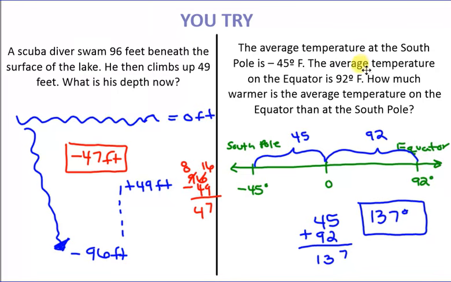The average temperature at the South Pole is negative 45 degrees. So here I made a number line, 0 in the middle, and I put negative 45 degrees as the South Pole. It says the average temperature on the equator is 92 degrees. So I put the equator and I wrote 92 degrees. How much warmer is the average temperature on the equator than the South Pole? So from negative 45 to 0 is 45, and from 0 to 92 is 92. And then I added them together down here, and I got 137 degrees warmer.